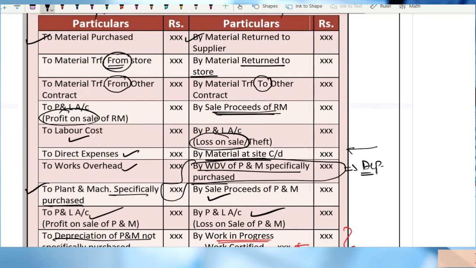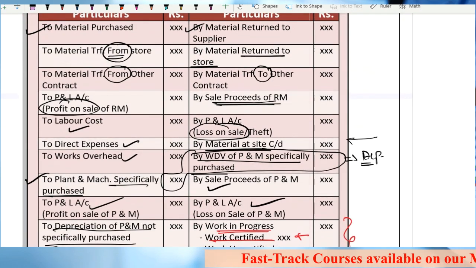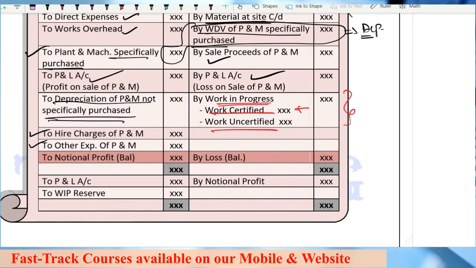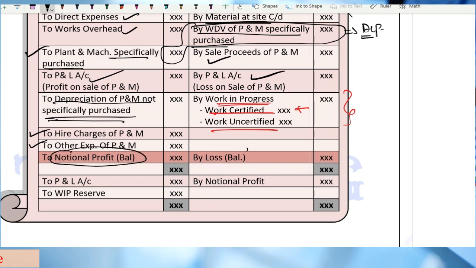Whatever you get after material, labor, overheads, plant and machinery, which we have discussed, then work in progress. After all of this, what we get is the balancing figure that will be either notional profit or a notional loss. Why is this word notional being used here, sir?